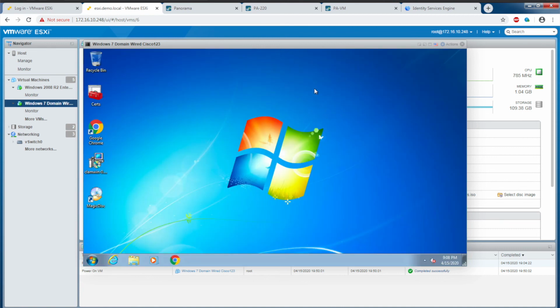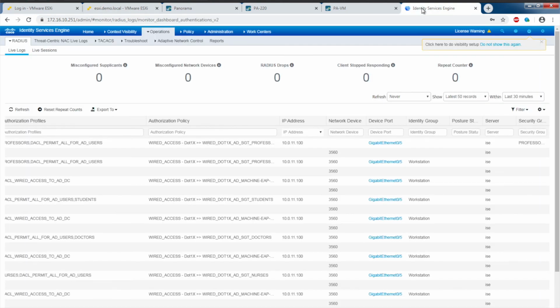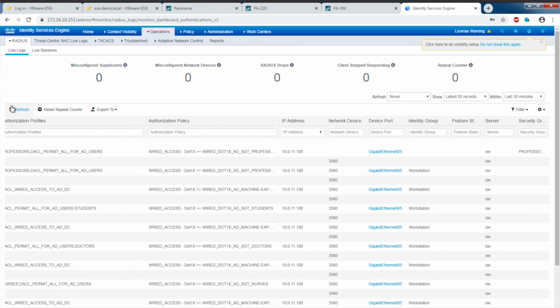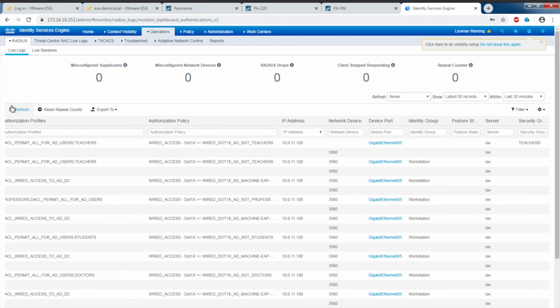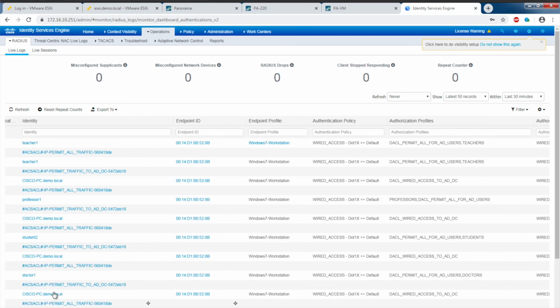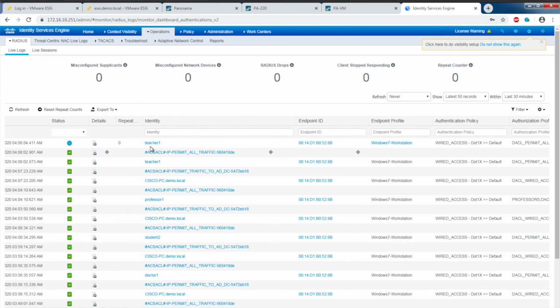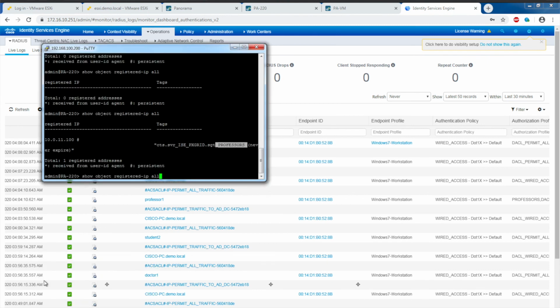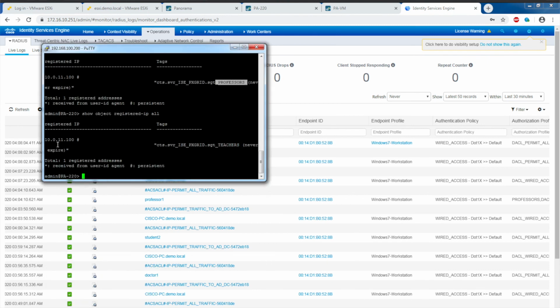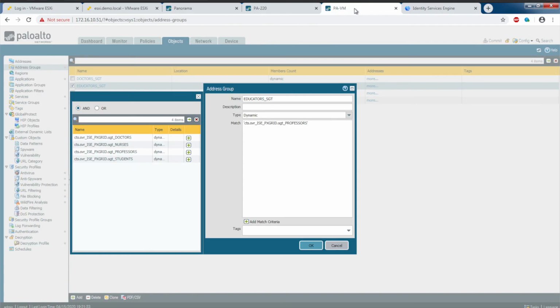So teacher 1 has successfully logged in on this particular endpoint. On ISE, I'm going to do a refresh. Here we can see the security group tag of teachers has been assigned, same IP address 10.0.11.100. And we can see teacher 1 here. On the firewalls, we can see 10.0.11.100 has now been mapped to teachers.